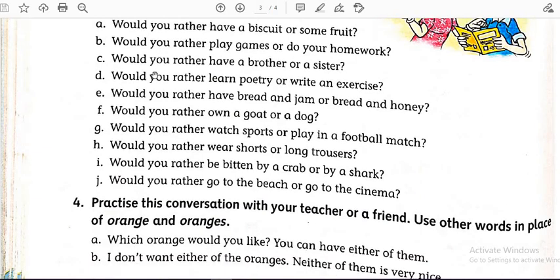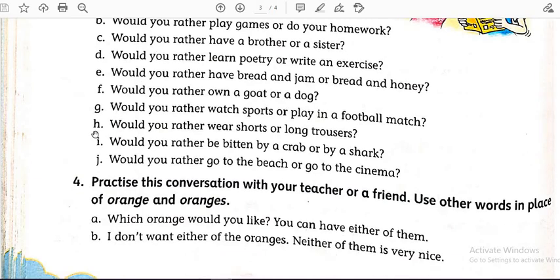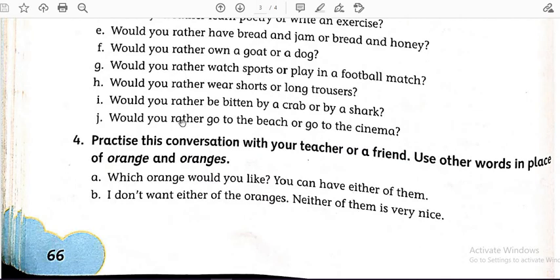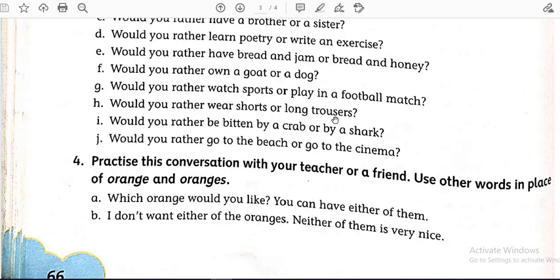Let's see one more. Let's see question number J. Would you rather go to the beach or go to the cinema? So what will be the answer? I would rather go to the beach than go to the cinema. Or you can solve it like this also. I would rather go to the cinema than go to the beach. So like this you can solve question number 3.